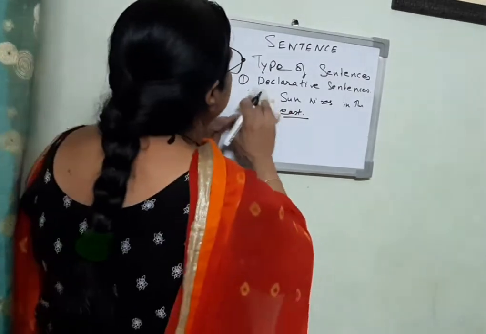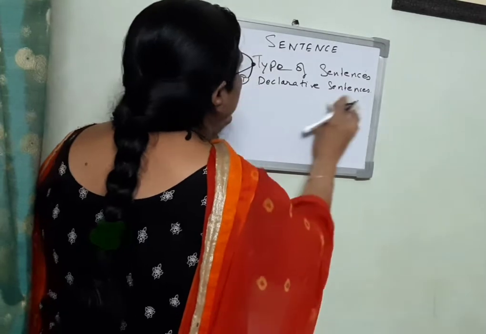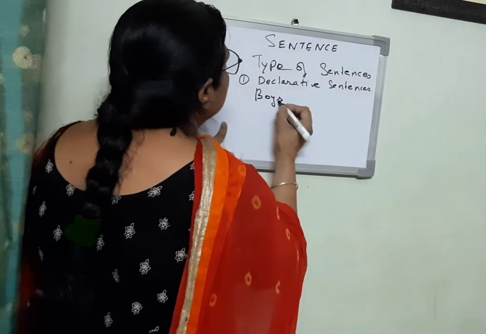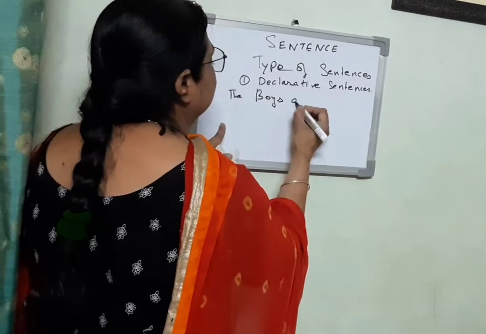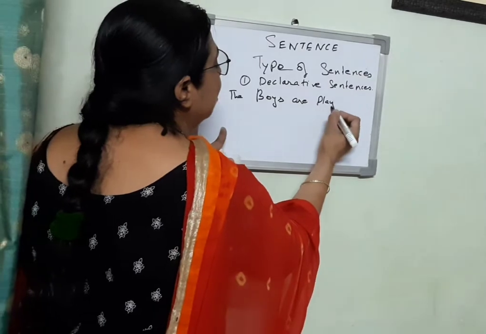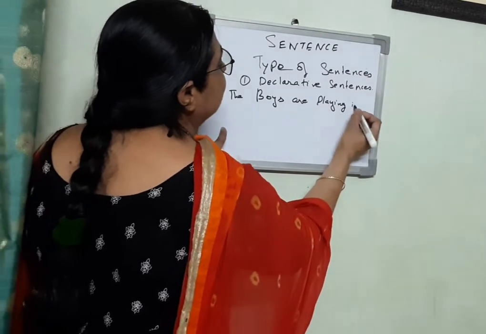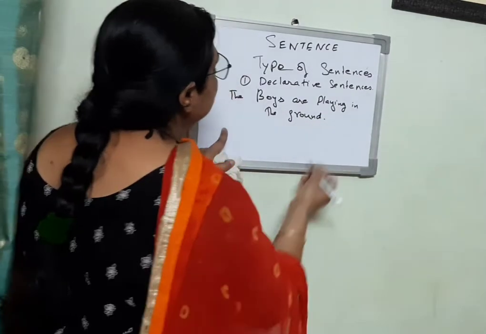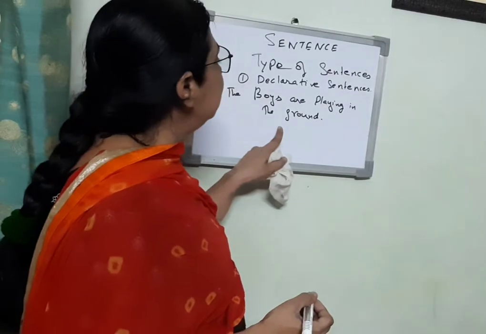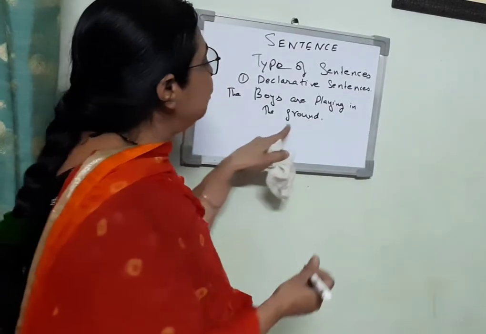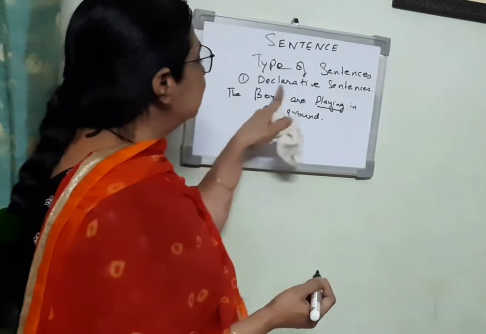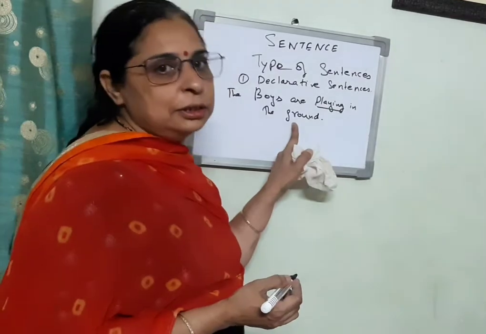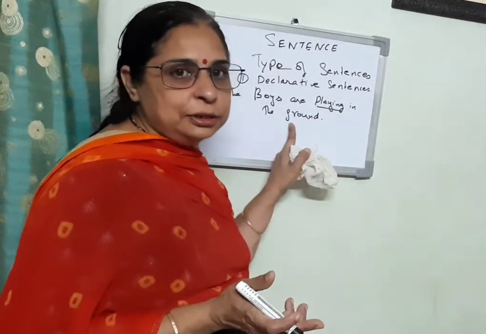Next sentence, example. The boys are playing in the ground. It is a simple sentence or a declarative sentence that carries a verb, playing, and it declares that the boys are playing here in the ground. So it is a declarative sentence. So simple sentences are declarative sentences.